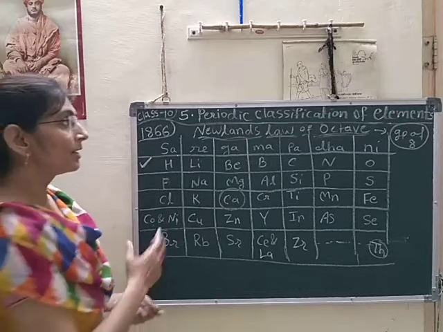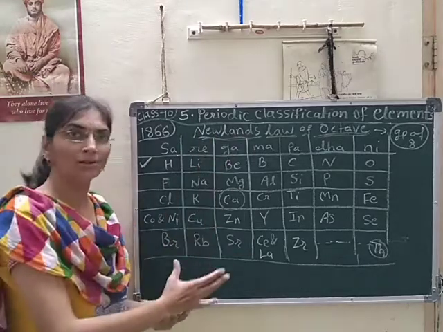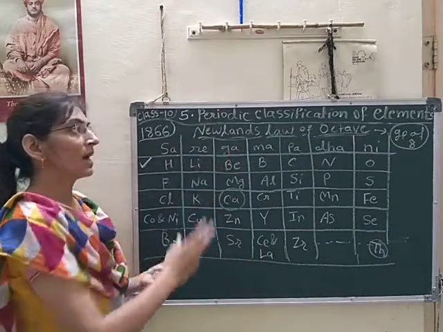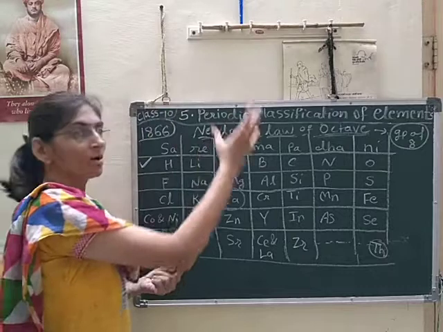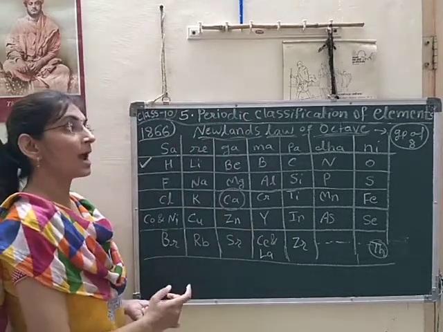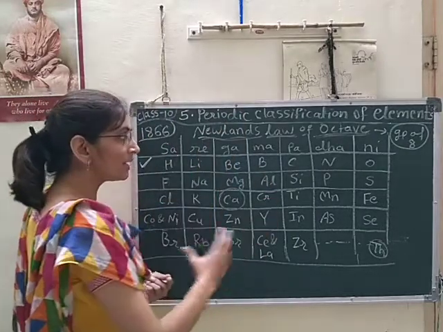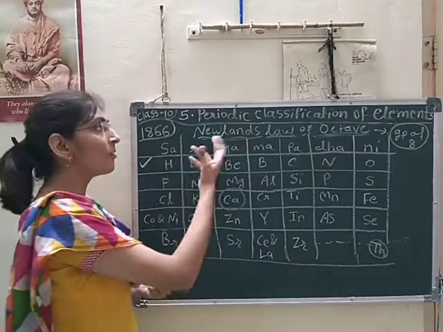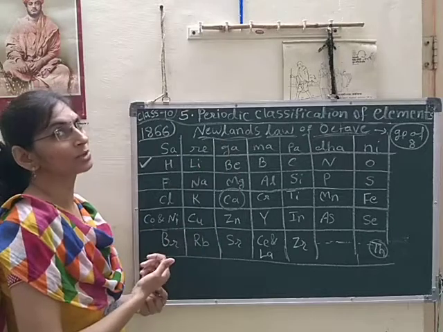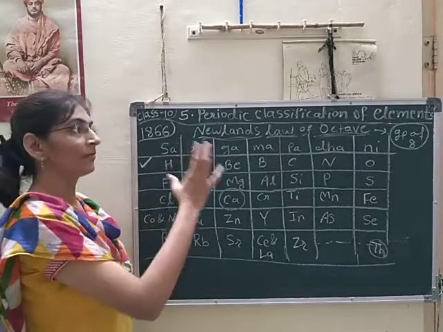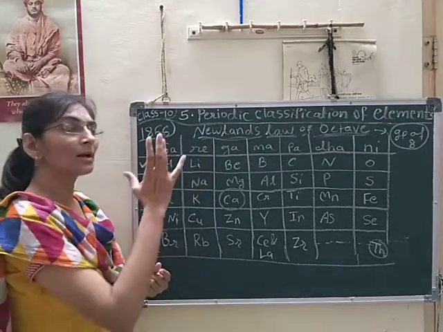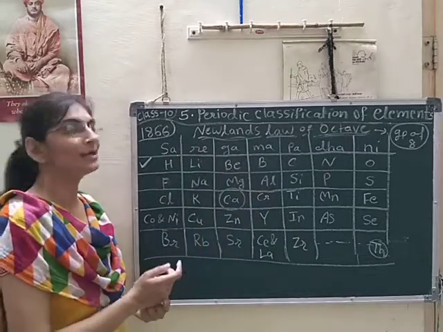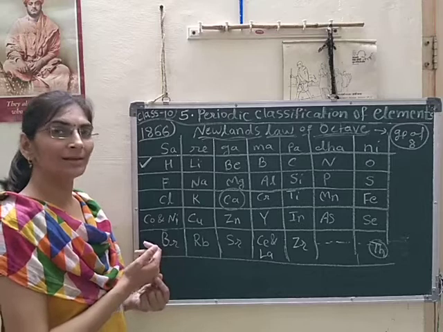Up to that, you have to write down all the drawbacks, all the merits and demerits, all the achievements and all the drawbacks in your notebook, and learn or study that periodic table very well. Learn Newland's law of octave very well also. And read carefully this portion from your NCERT textbook as well. Okay, thank you.